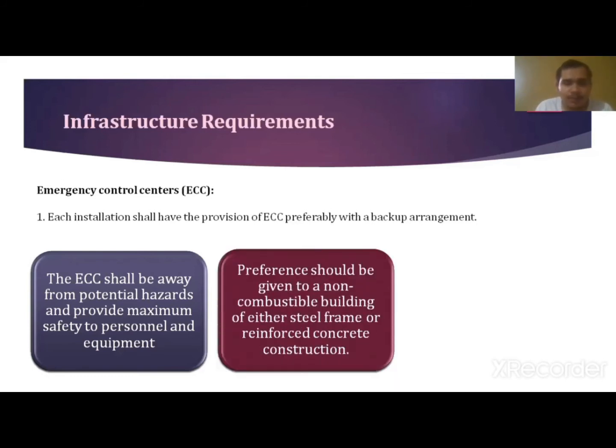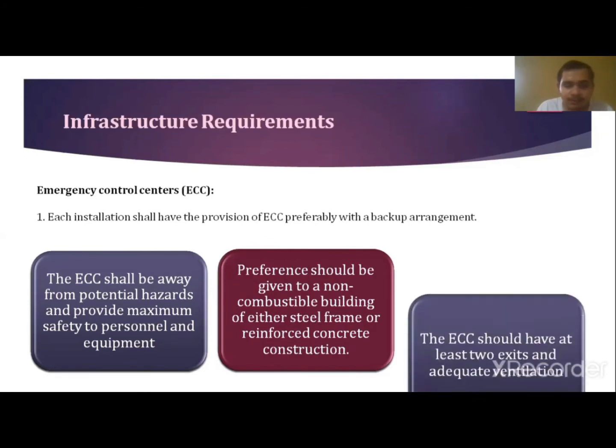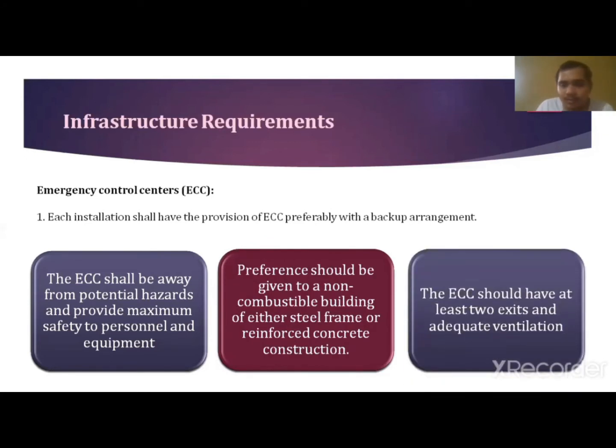The next point is the preference while choosing the location of ECC should be given to the non-combustible building. It should be either a steel frame or a reinforced concrete construction. The ECC should have at least 2 exits and adequate ventilation system.